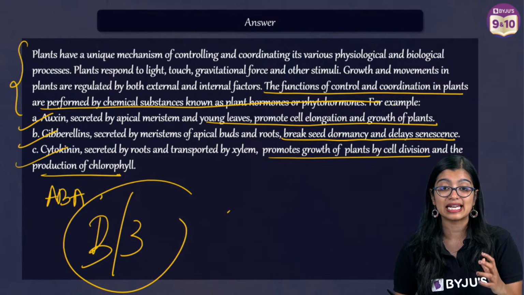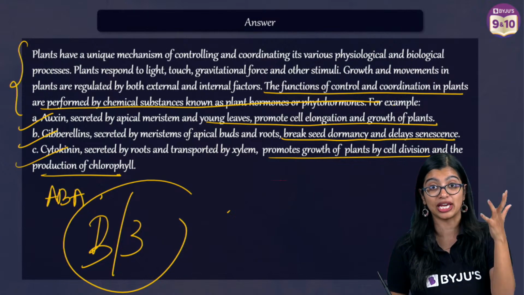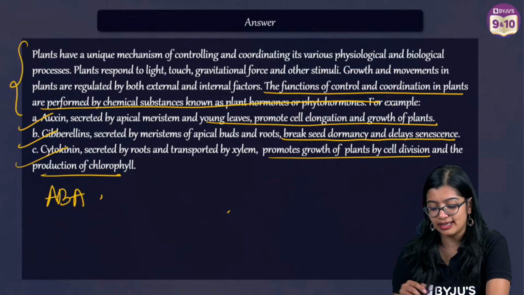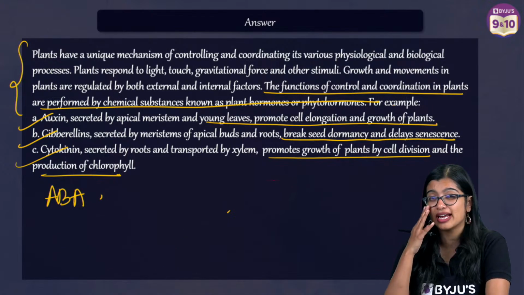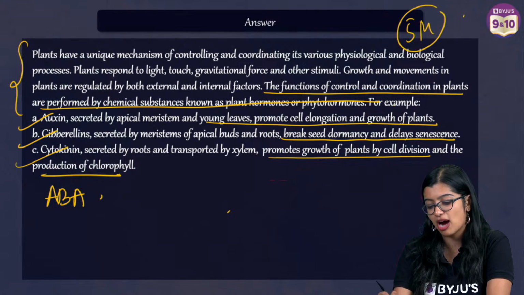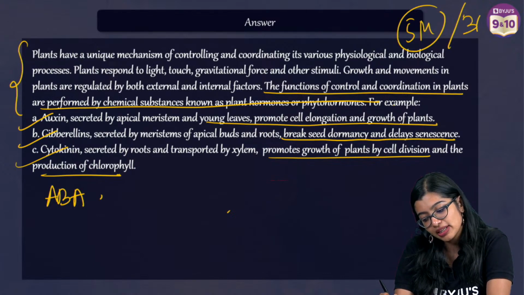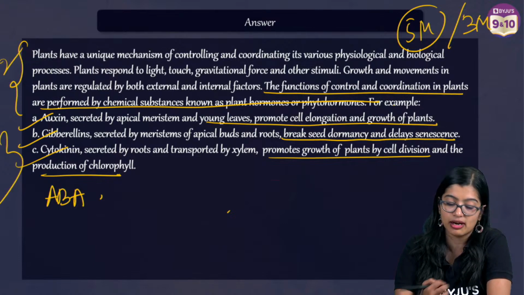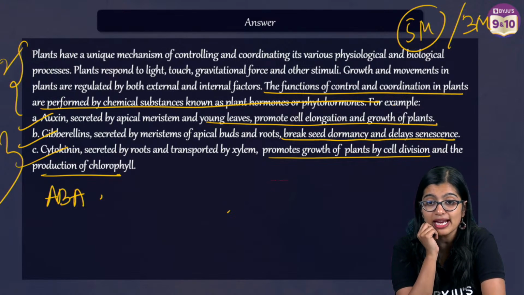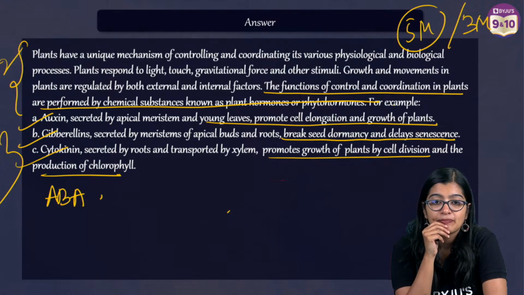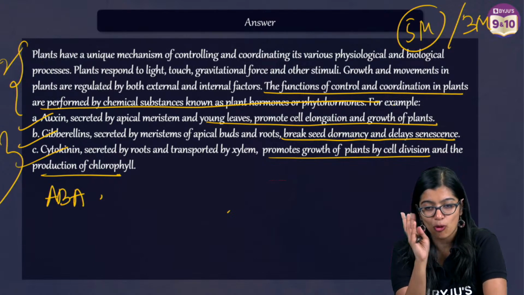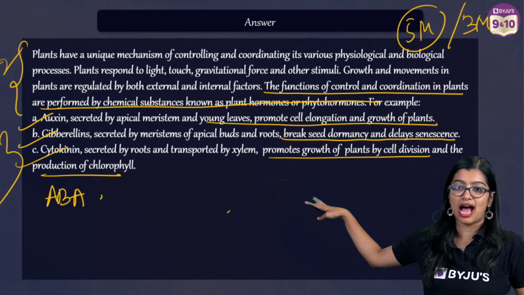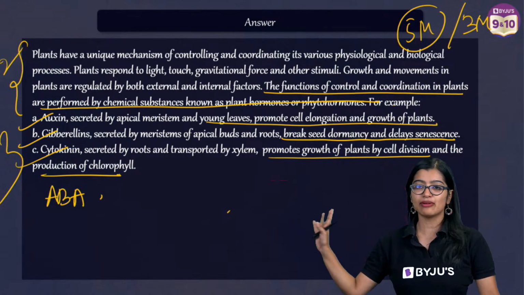What is senescence? Senescence is aging. Ma'am, it's a 5 marker, right? See, it depends. It can come in a 5 mark pool also, and it can come in a 3 mark pool also. If it's 5 marks, you will get 2 marks here and 3 marks for the examples. Mostly it will be a 3 marker only. Normally, if I was a teacher giving this, I would give it for a 3 mark question.